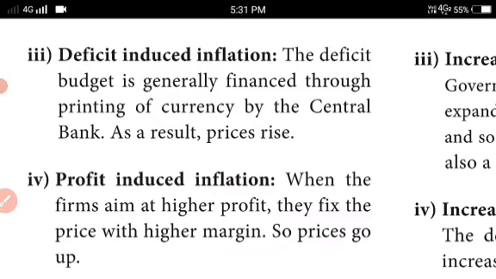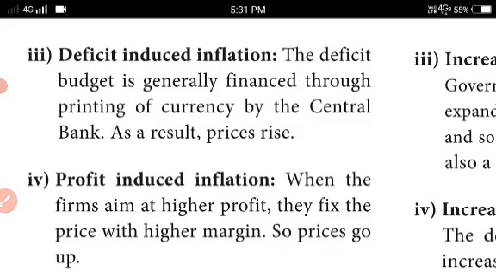If there is a shortage in the economy, it is handled by the central bank. If for any reason they cannot print the currency, in the meanwhile the prices will rise. This is called deficit induced inflation.